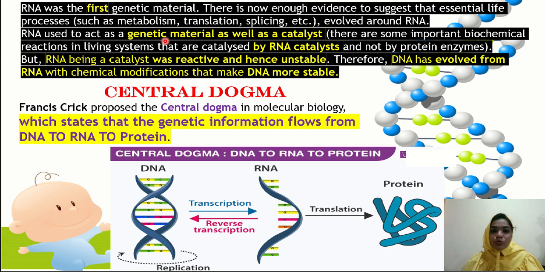Now let's come to our topic, that is the central dogma, but first of all I will talk about the RNA world. So what is RNA? RNA is the genetic material. There is now enough evidence to suggest that essential life processes such as metabolism, translation and splicing evolved around RNA. RNA is the main genetic material, because due to RNA our DNA is produced. So it is said to be the genetic material.